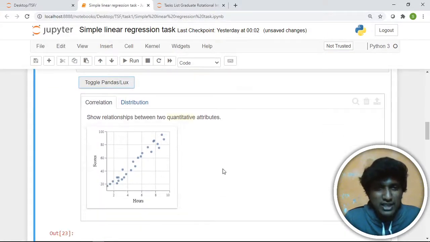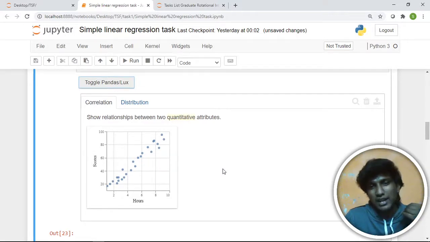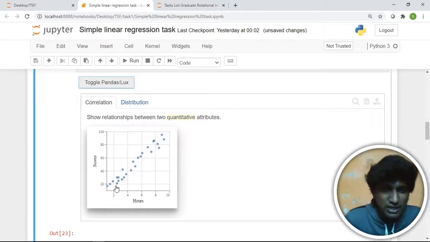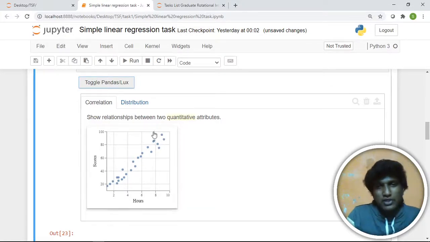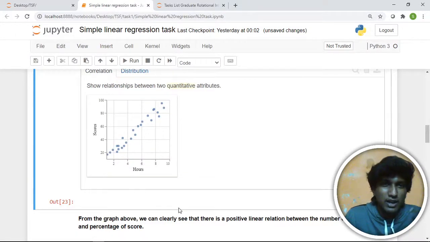There is a correlation graph provided instantly by Lux. You can see there is a positive linear trend in the graph. We get easy visualization through Lux. Just try it out. This was launched in 2020 only and is still under development. Check it out at lux-org on GitHub.